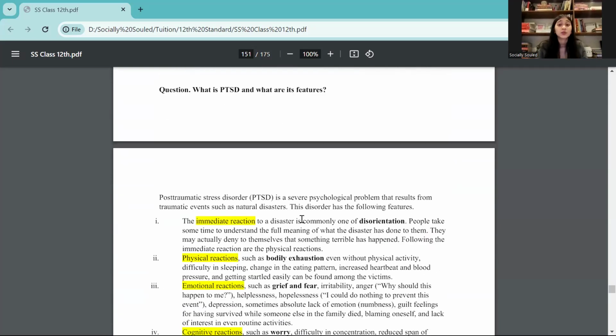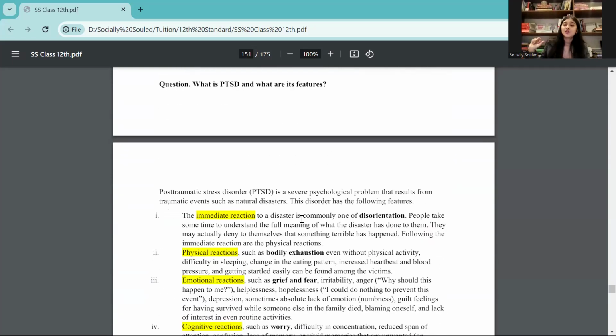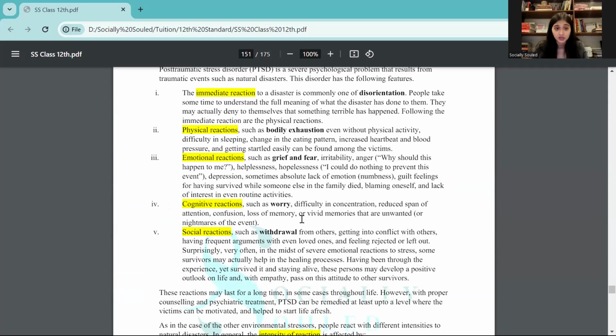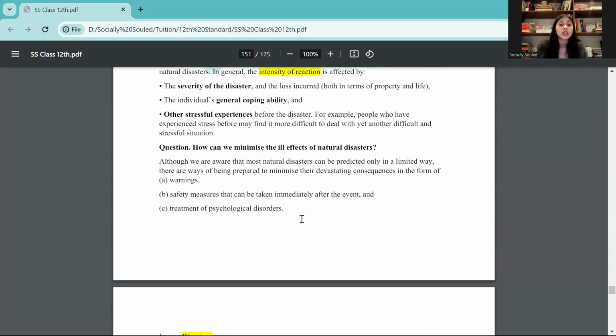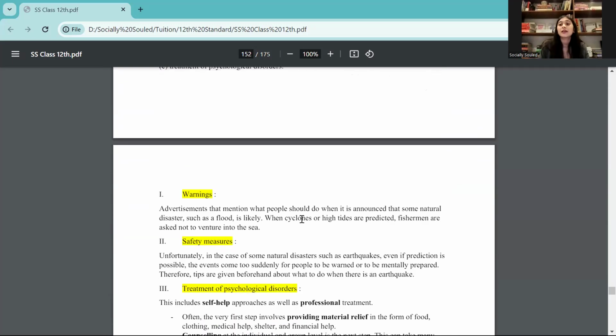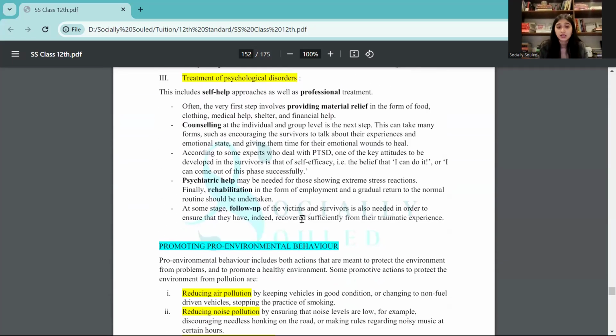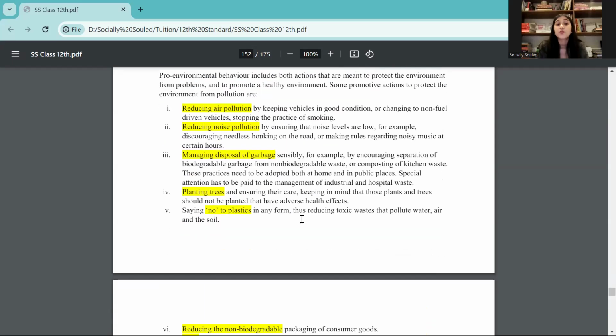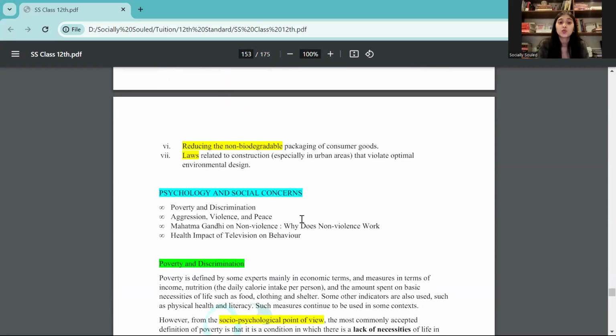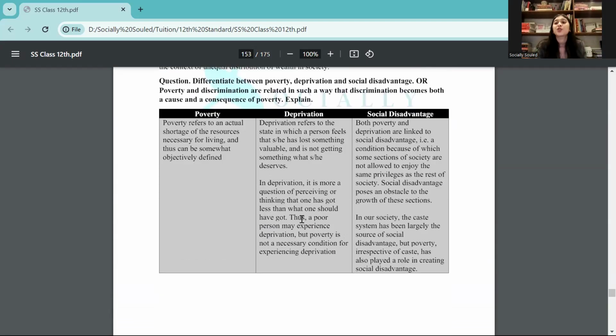Then we have natural disasters. What are natural disasters? How can natural disasters affect you? So you can talk about PTSD, that is post traumatic stress disorder. What are the signs and symptoms? How can you actually minimize the ill effects of a natural disaster? That is something you can learn. Then promoting pro-environmental behavior, that is, what can you do to actually help with your environment?